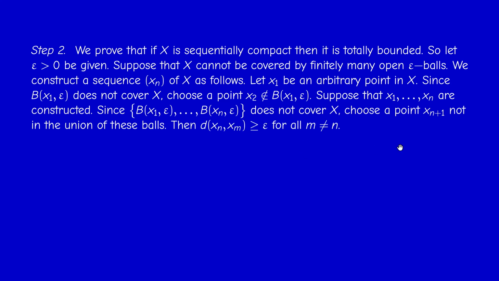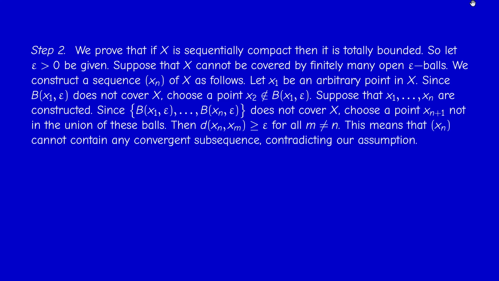So by construction, the distance between two elements x_n and x_m is bigger or equal than epsilon. And this means that no subsequence of x_n can converge, because if I had a convergent subsequence, then this would be a Cauchy sequence, and therefore the distances should be less than epsilon, but they are bigger or equal than epsilon. Okay, and this is a contradiction. Therefore, the space is totally bounded.